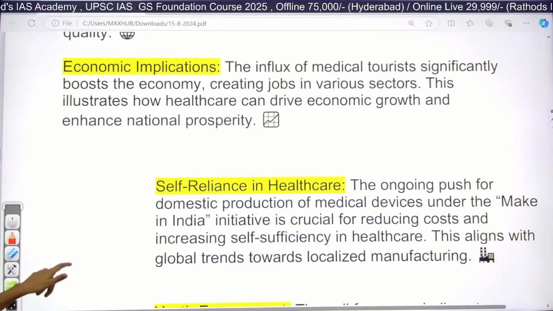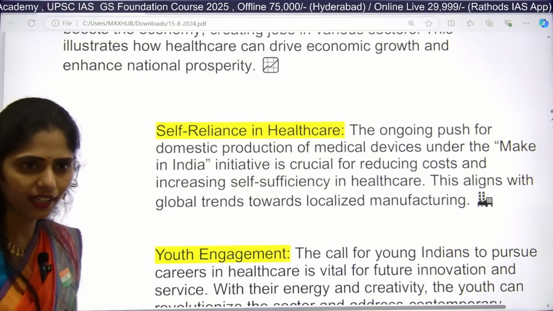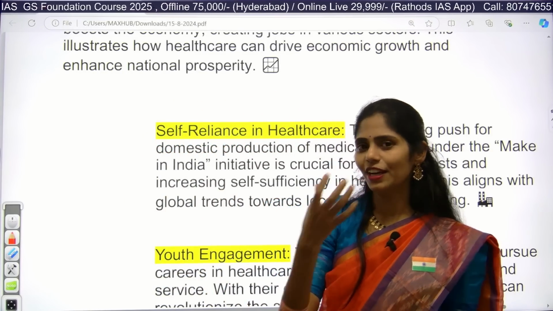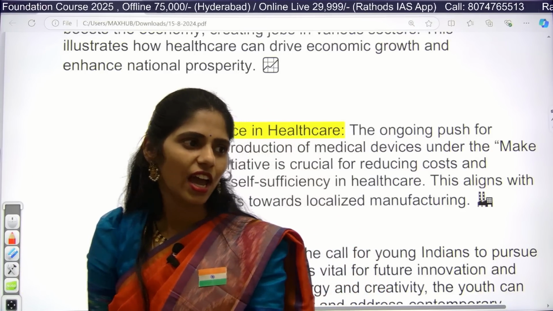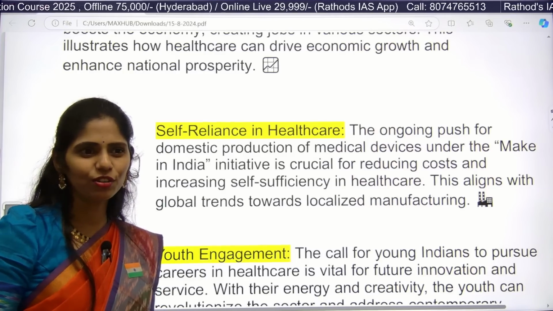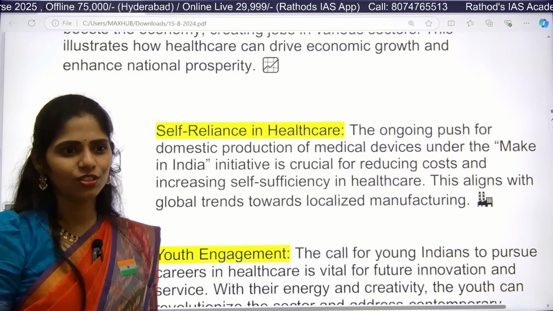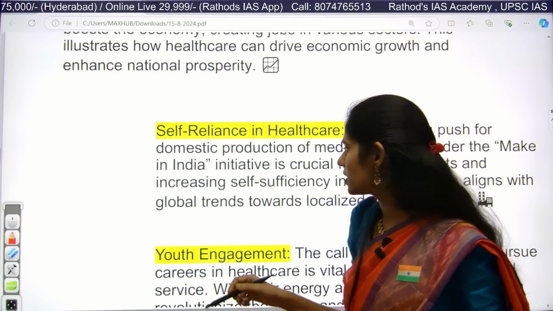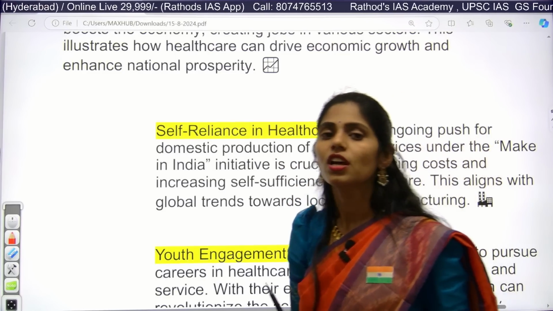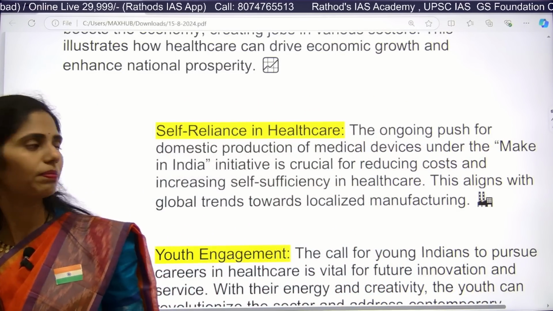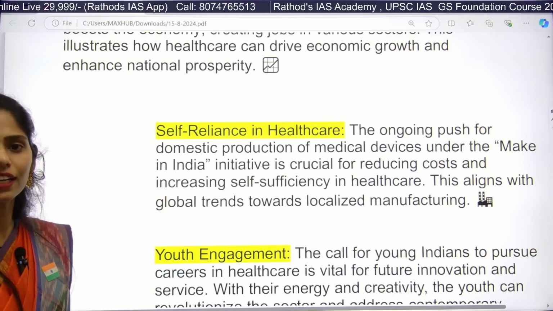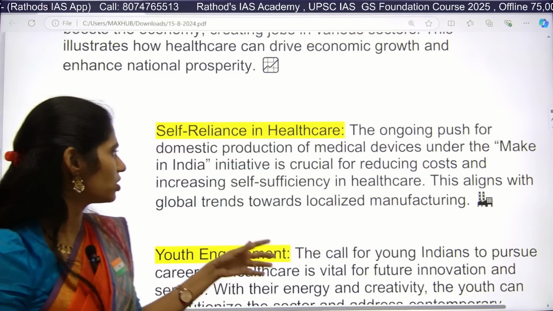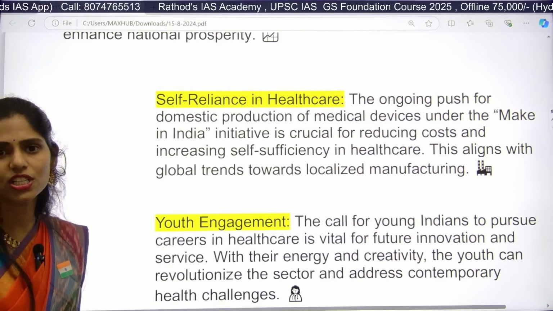Next one is making our own products. For example, in the medical field we need many devices, such as nebulizers, oxygen cylinders and other equipment. Have you ever gone into operation theaters? In operation theaters there is a lot of big equipment. One important thing from India's point of view is that we are manufacturing domestic medical devices under the Make in India initiative. Because of this, we can boost our domestic production and improve our self-sufficiency in healthcare.